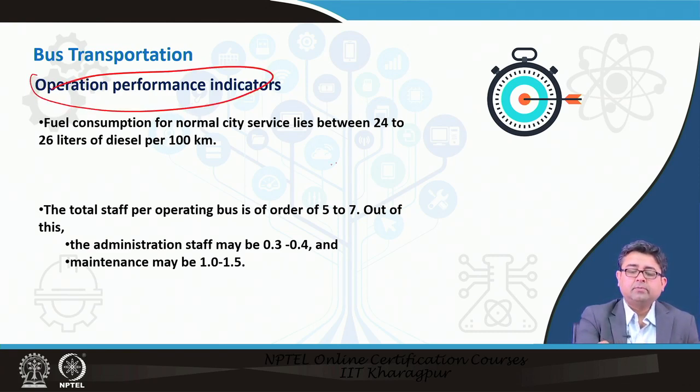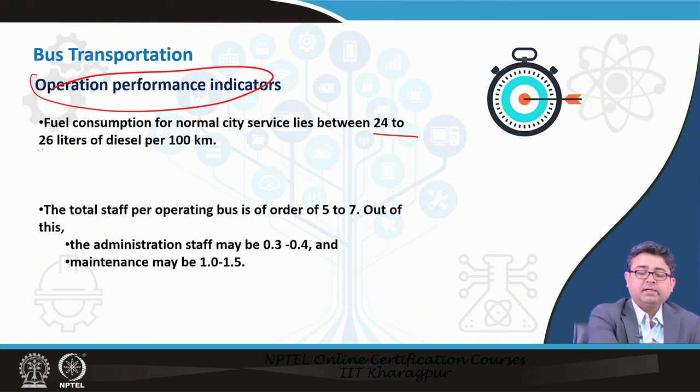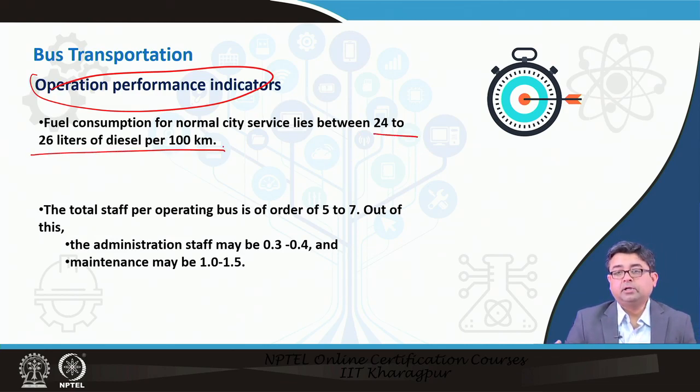Fuel consumption for a normal city lies between 24 to 26 liters of diesel per 100 kilometers. Again, you can set your own consumption limits, but this is based on data from several cities that are collected.